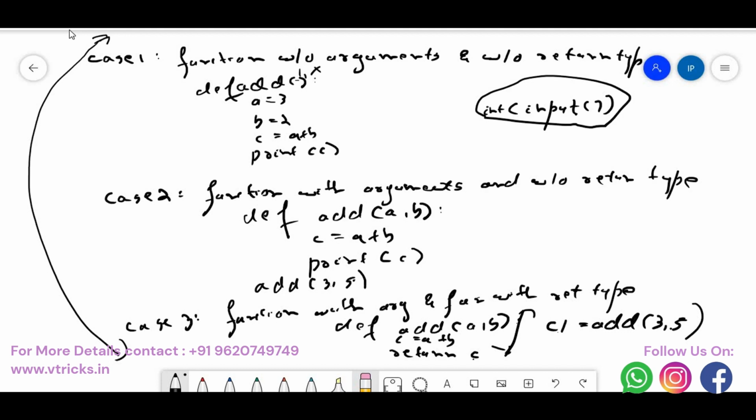The same happens for all the different kinds of functions. By default, whenever we say function, the system provides a few functions. These are called default functions, or predefined functions. Something like print: when I say open bracket to close bracket, this is a function. You are not defining anything for print, you are just passing an argument like hello. The functionality of print is defined in such a way that whatever argument you pass will be printed onto the monitor. There is a set of statements that has been written for print. So print is a function.